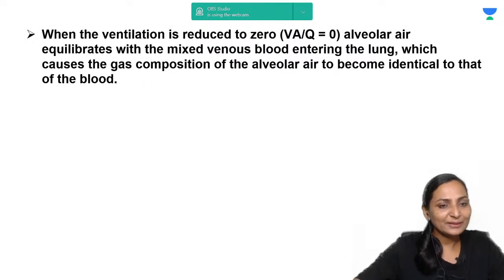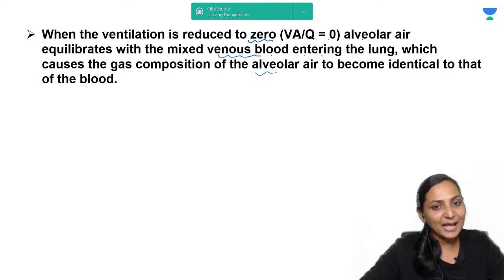Now you know that when the ventilation is reduced to zero, that means when the ventilation perfusion ratio becomes zero, alveolar air equilibrates with the mixed venous blood that is entering the lungs. That means the composition of the alveolar air will be same as that of the venous blood, because there is no ventilation.